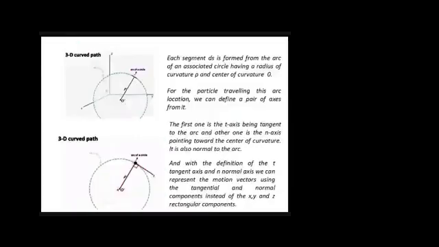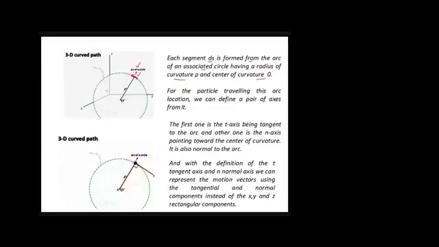Okay. So imagine we have a particle at this point, and then it moves and reaches this position. Let's say this is the arc that the particle follows. The distance that it covers will be equal to the arc of a circle, right? So the distance that the particle travels will be equal to the arc of a circle. Okay, so the same thing I have mentioned over here: each segment ds is formed from the arc of an associated circle that has a radius of curvature rho and a center O.